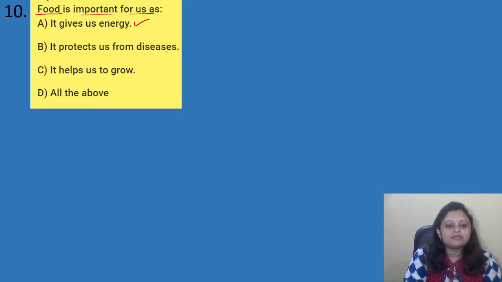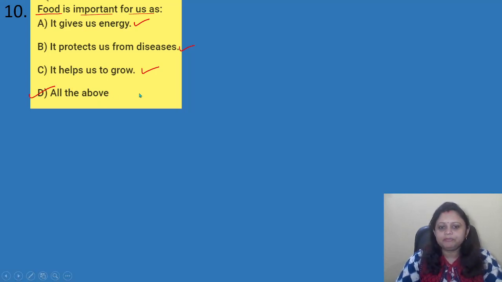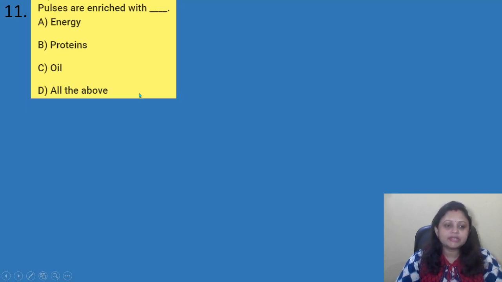It protects us from diseases. Yes, some protective foods are there like fruits and vegetables. They protect us from diseases. Then it helps us to grow. Yes, food helps us to grow. Food means different proteins are there. Okay, so it helps us to grow. All the above. So here the correct answer is all the above. That is the option D. Coming to the next question.